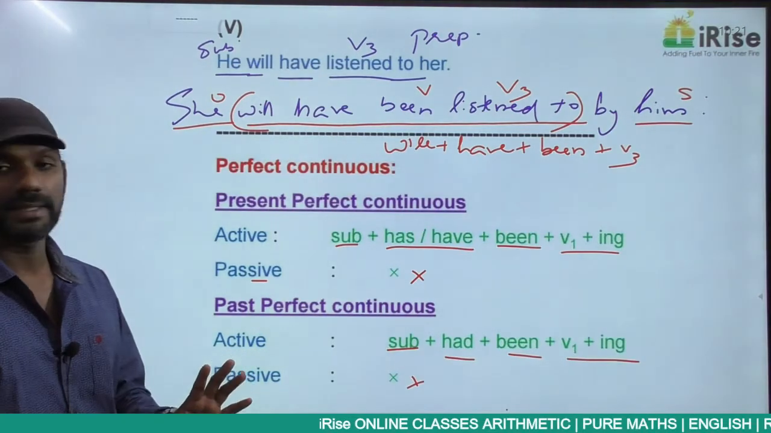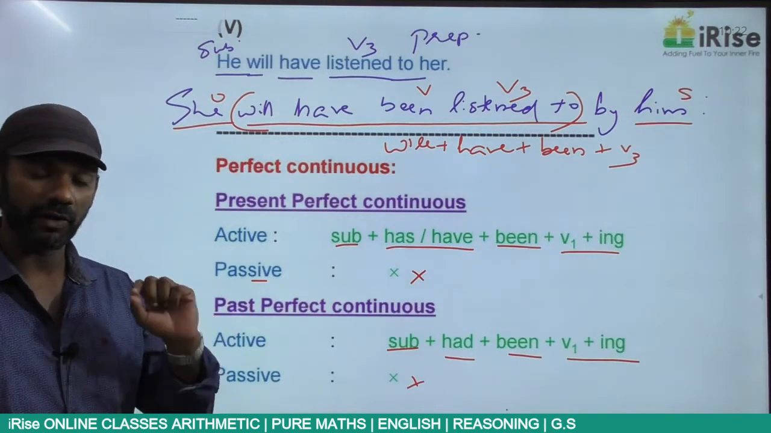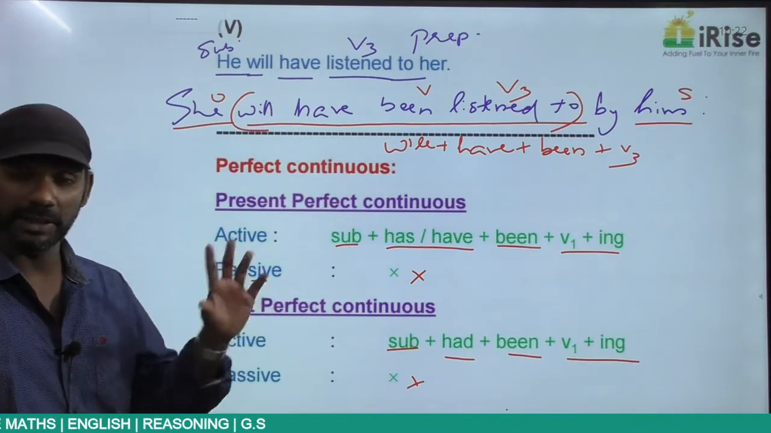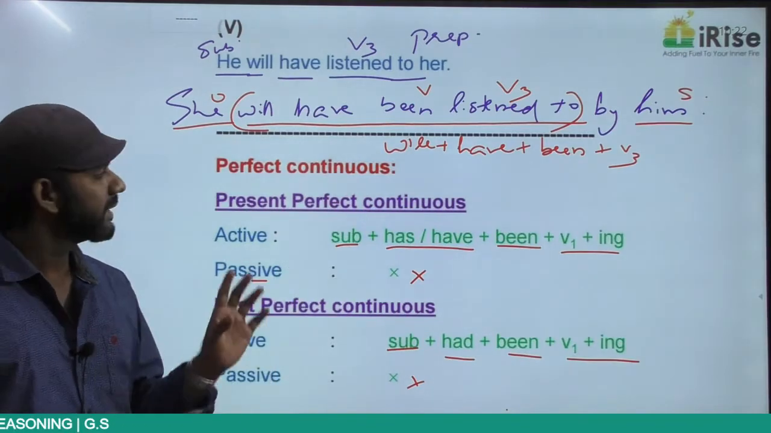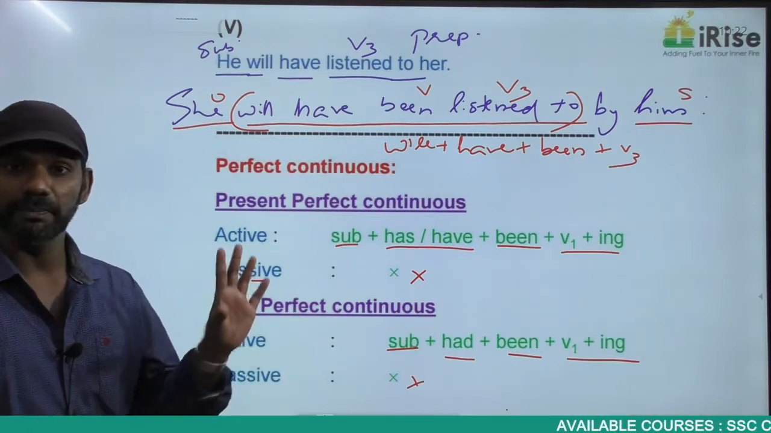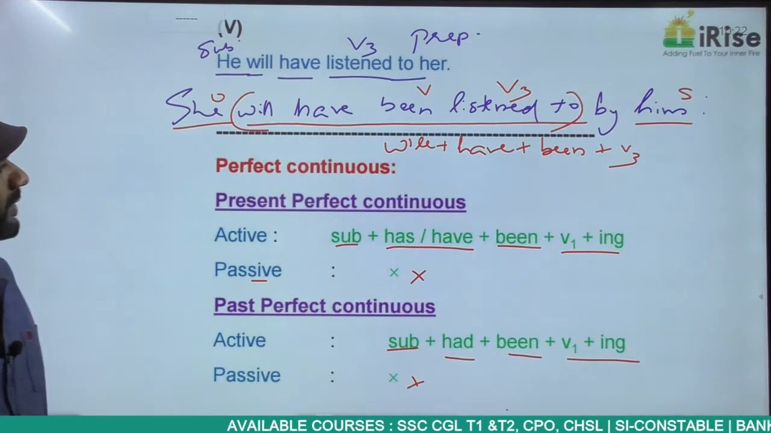So this is all about the structure part. The structure of every tense, every category, in all the three tenses, in both active voice and passive voice. You really need to learn the structures by heart. There's no choice for you. Clear?